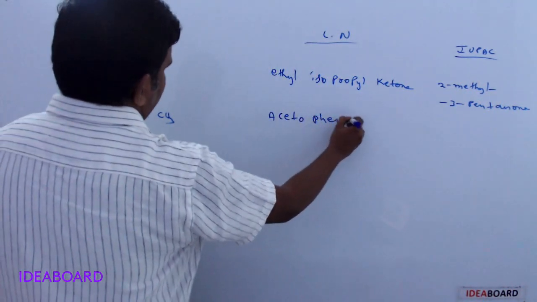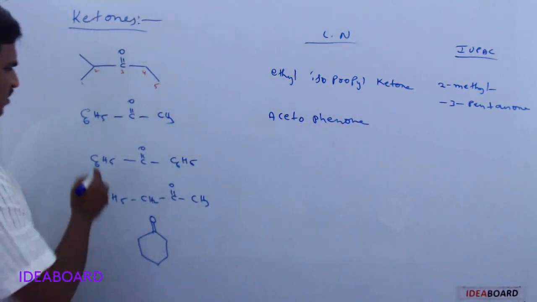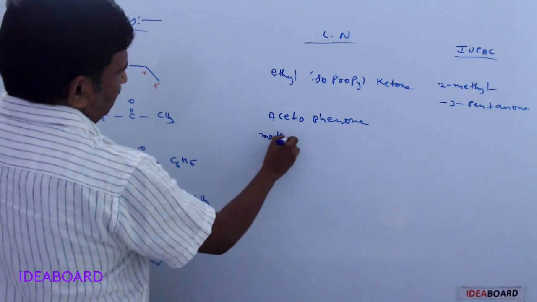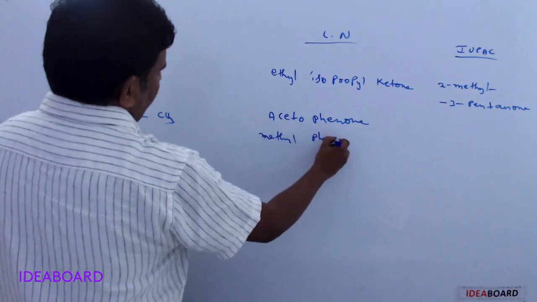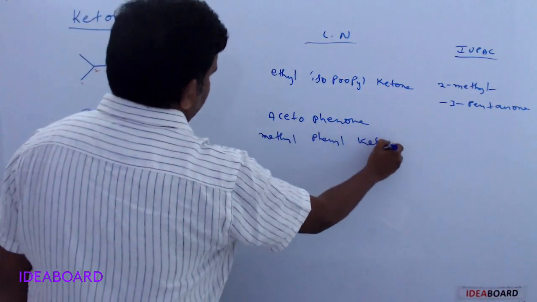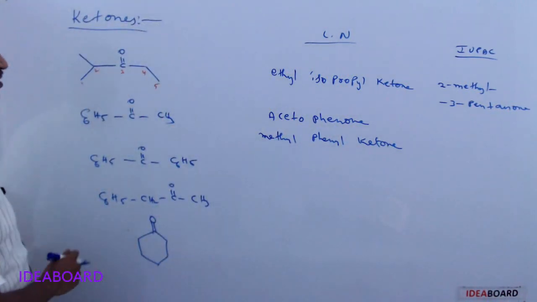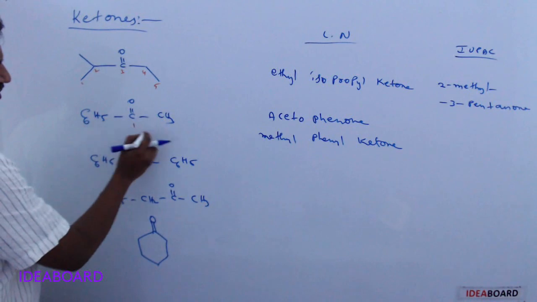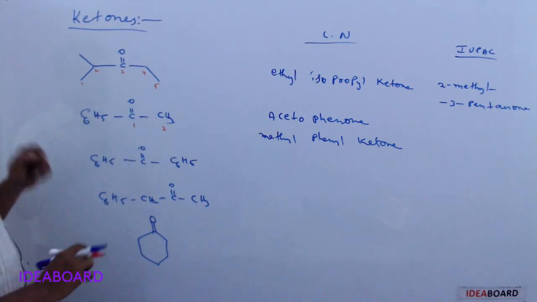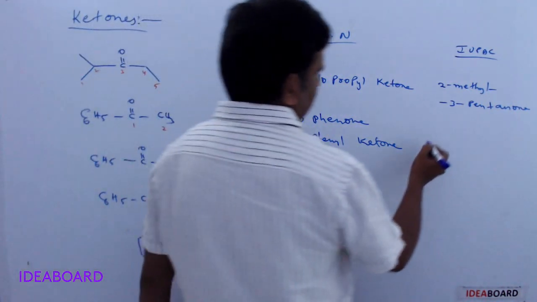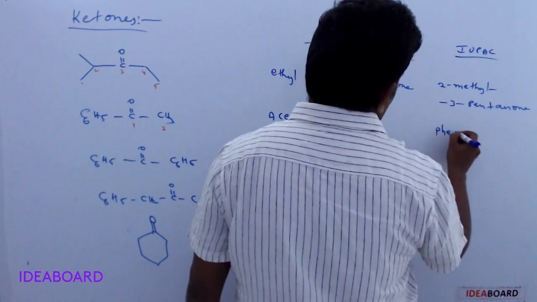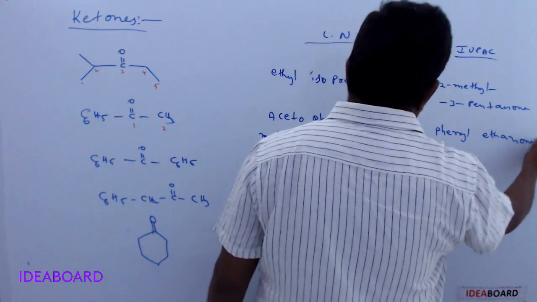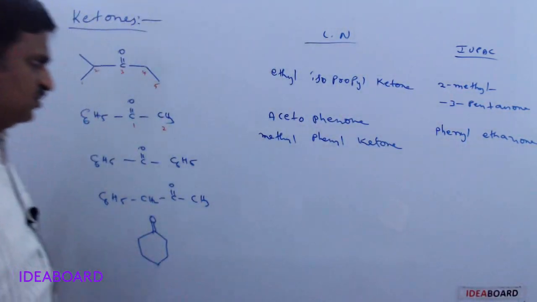Next, the common name of this compound is acetophenone. Or, this is phenyl, this is methyl, so we can write it as methyl phenyl ketone. And the IUPAC name for this: this carbon is 1, this carbon is 2, on the first carbon a phenyl group is present, so we can write simply 1-phenylethanone.